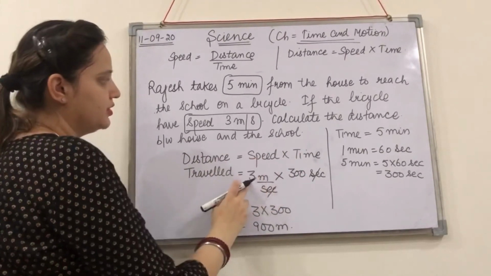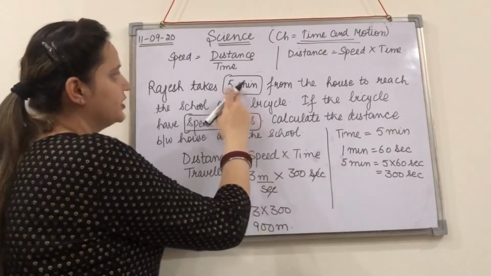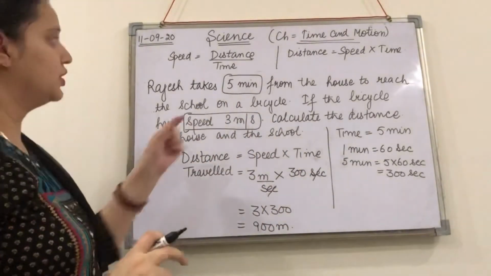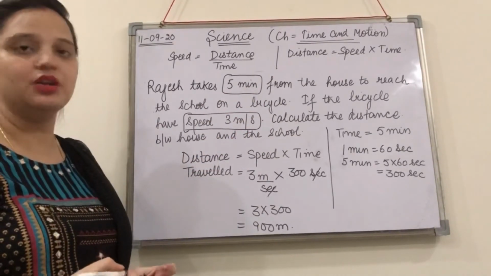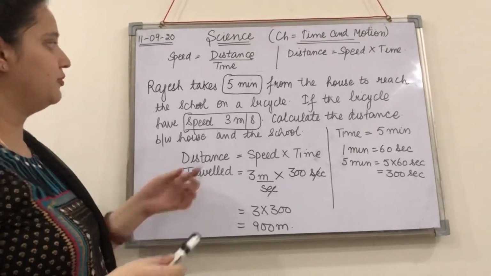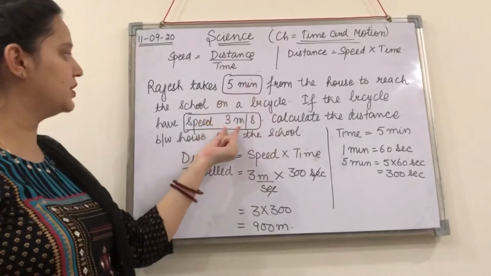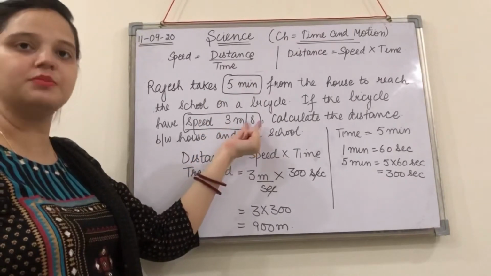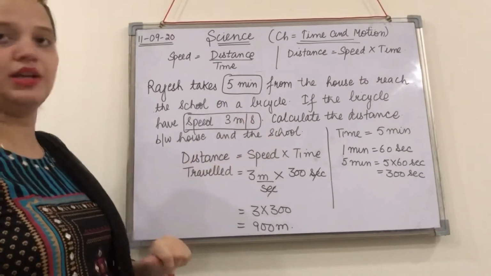So speed is given as 3 meter per second, right? And time you are given is 5 minutes. Here they are talking about minutes and here they are talking about seconds. Okay, so we can't use two different units. Either we have to convert the minutes to seconds or seconds to minutes, because the speed is given in the standard unit of meter per second. So we will be converting this minute into second.